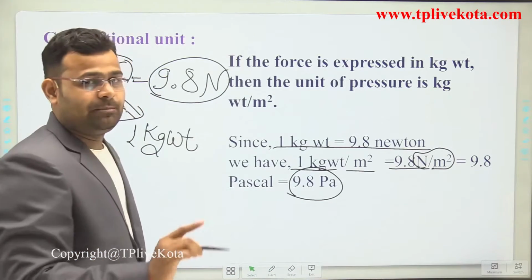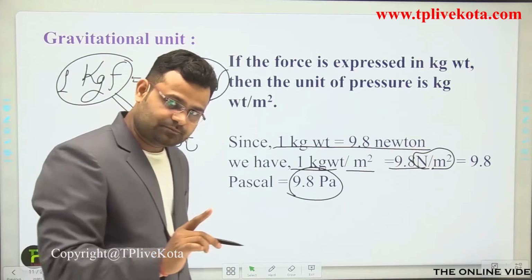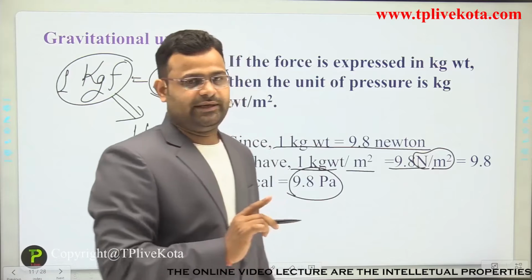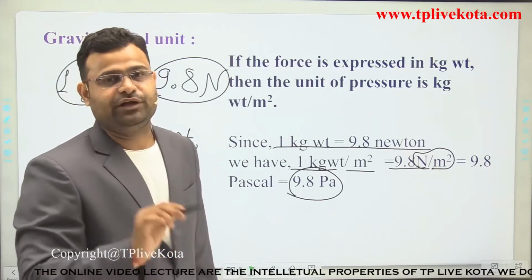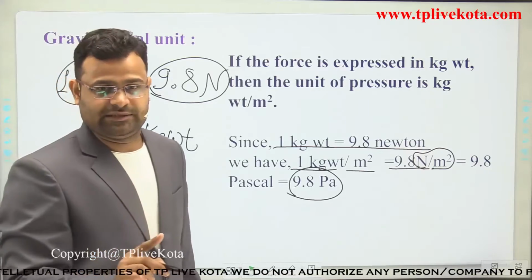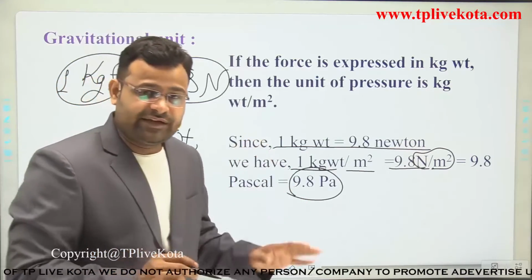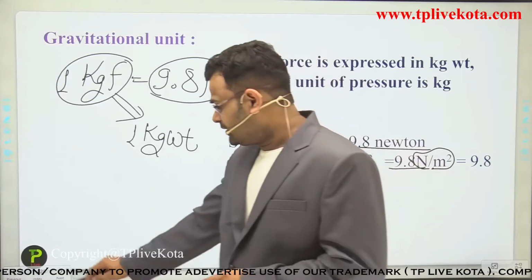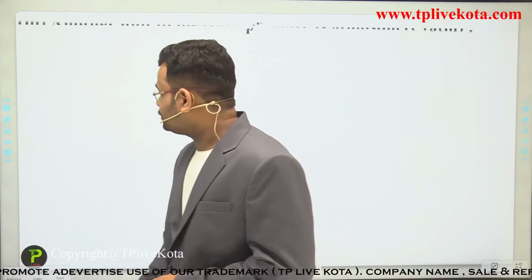When we apply 1 kilogram weight on 1 meter square area, the pressure is 9.8 Pascal. That is the gravitational unit of pressure. And after that, there is one more unit, that is called the atmospheric unit.